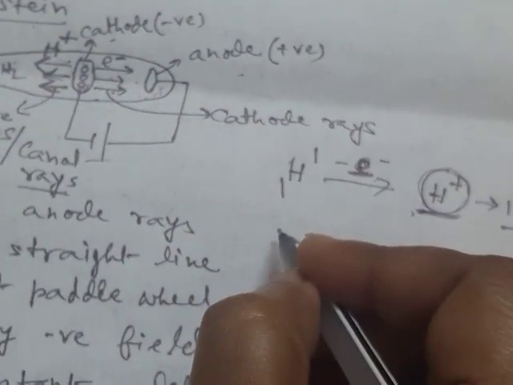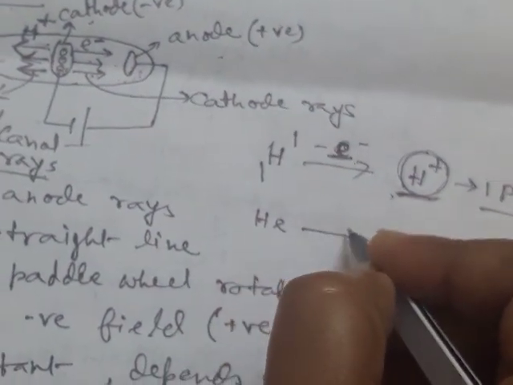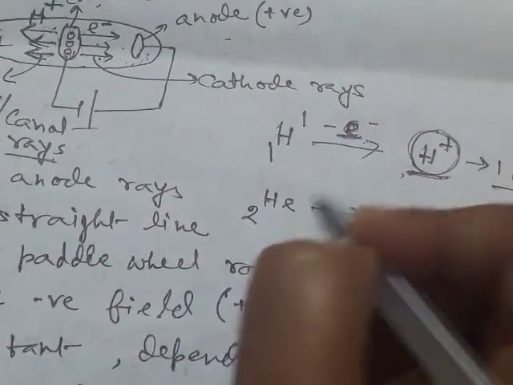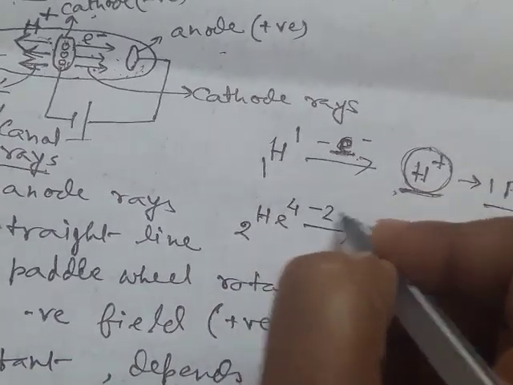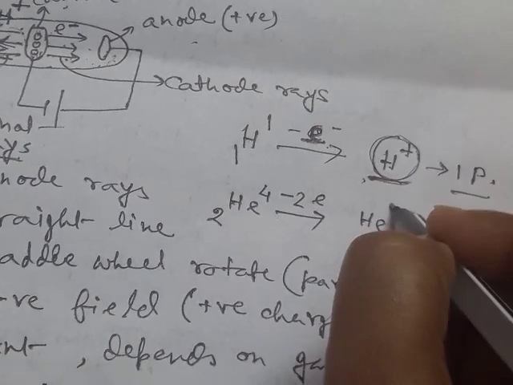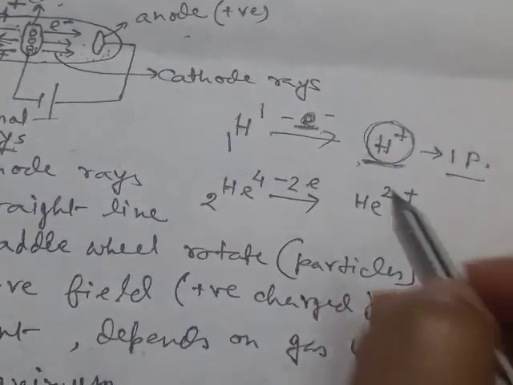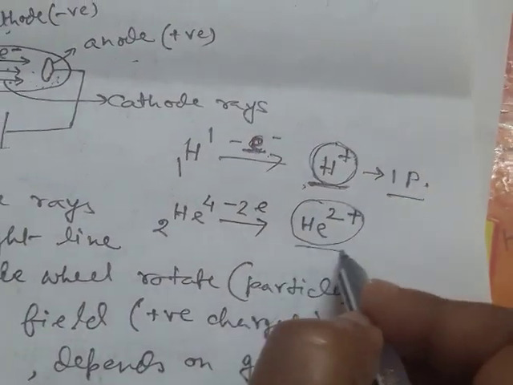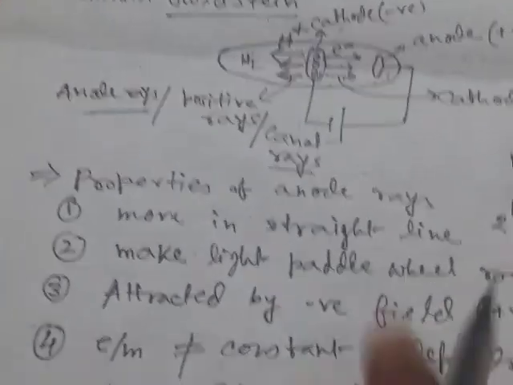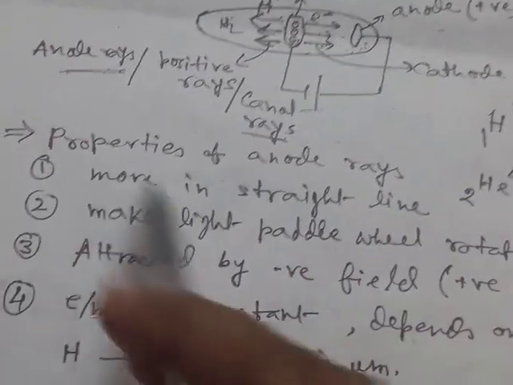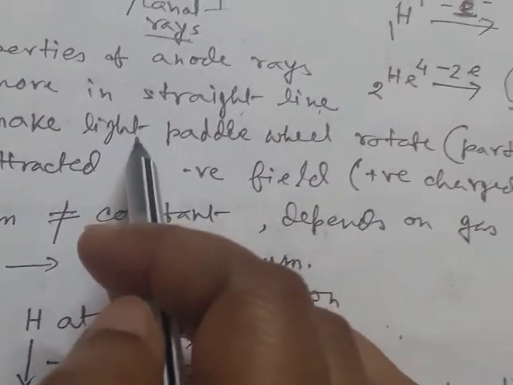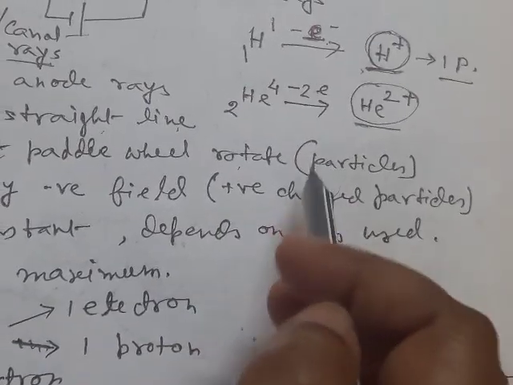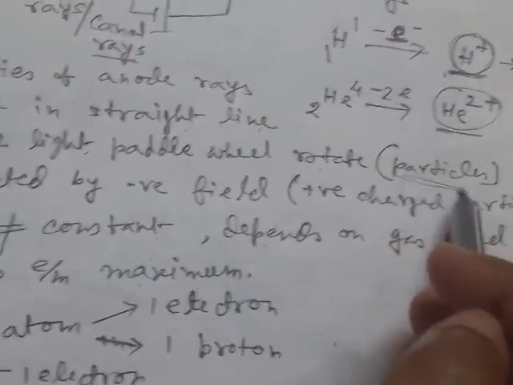If we take helium gas, as there are 2 electrons and 2 protons in helium, there will be removal of 2 electrons and we will get He 2 plus ion. Then in the anode rays, there will be helium 2 plus ions. Now, properties of anode rays: similar to cathode rays, they move in a straight line. They can make a light paddle wheel rotate, which means these rays also contain particles.